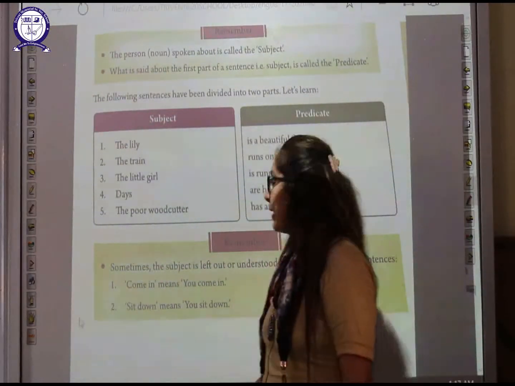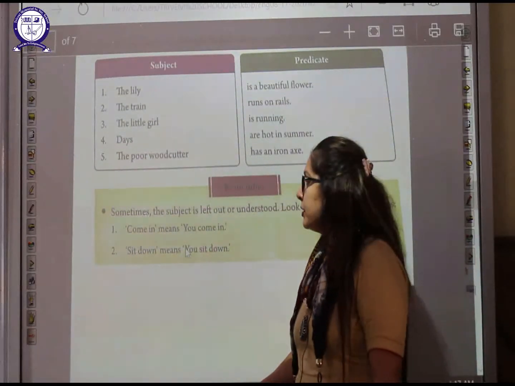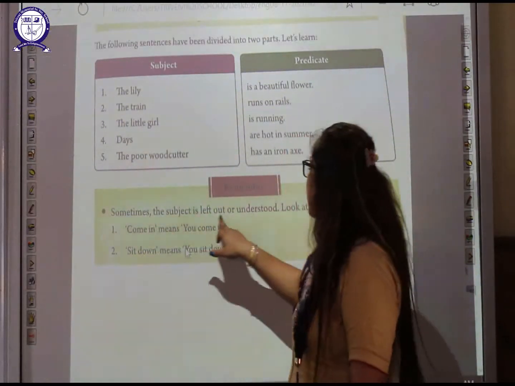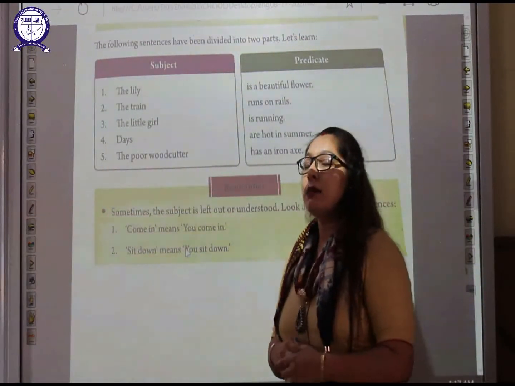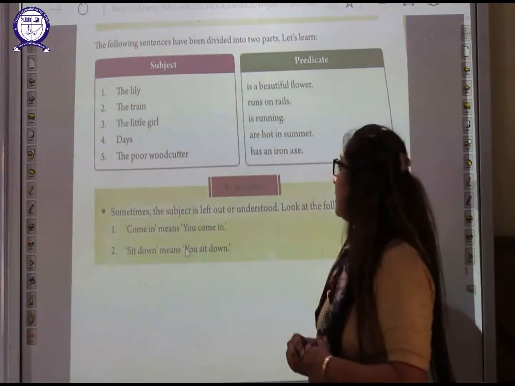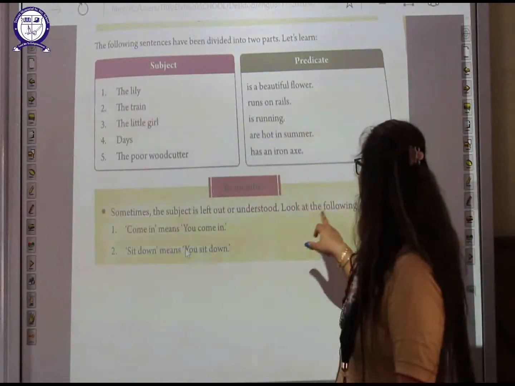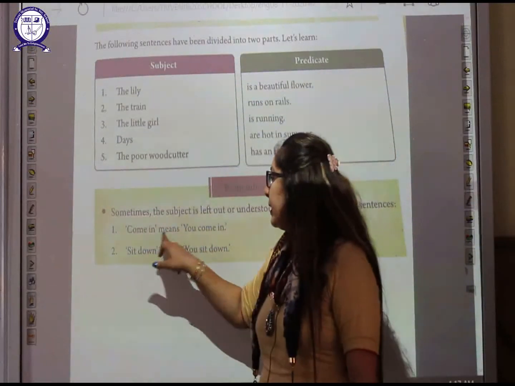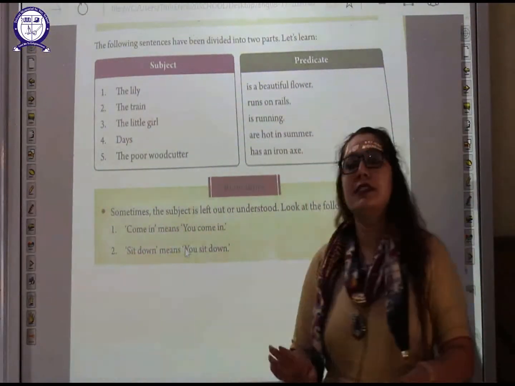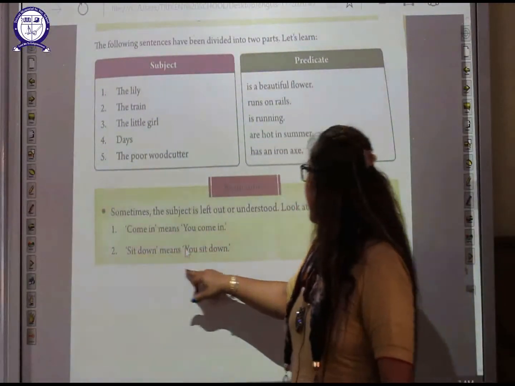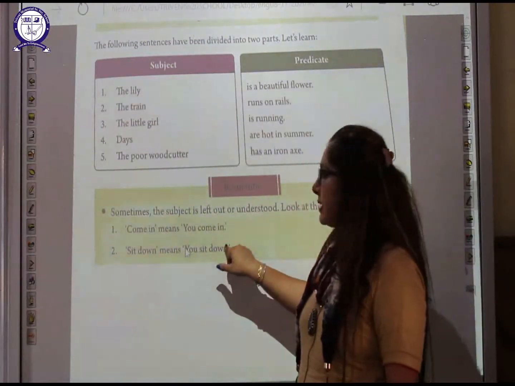So now we'll again do the points to remember, students. Sometimes the subject is left out or understood. Look at the following sentences. Come in means you come in. Sit down means you sit down. So here it is totally understood who the subject is.